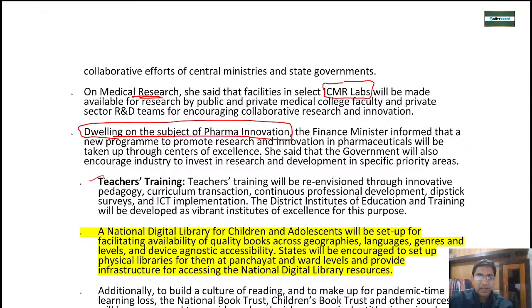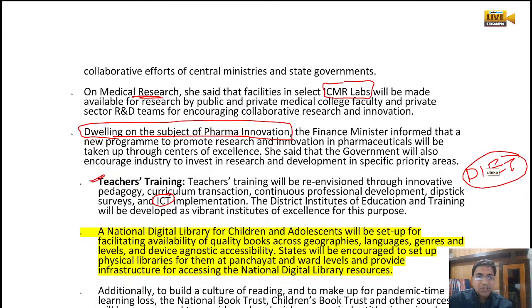Then comes teachers training. Because we always talk about students, but what about the teachers, right? So again there is a new innovative way of training the teachers: pedagogy, innovative curriculum transaction, and continuous professional development of the teachers will keep happening. Information and communication tool infrastructure will be utilized. Then DIET, District Institutes of Education and Training, will be set up as centers of excellence.